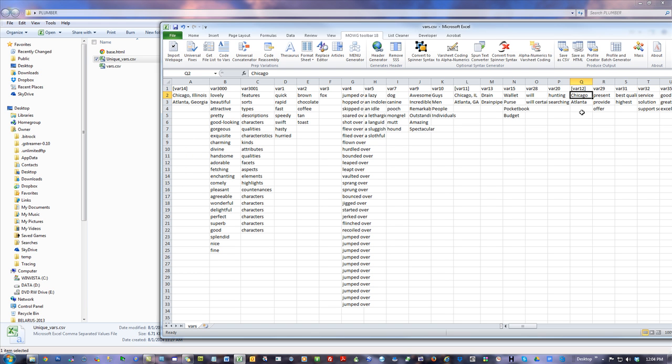Now when MOWG creates page number 2, it will put in entry number 2, entry number 2, and entry number 2. Everything else will be random. Whatever, here, there. It'll be random, except it will not be random wherever you have brackets. Anywhere you have brackets, it will match that and that.